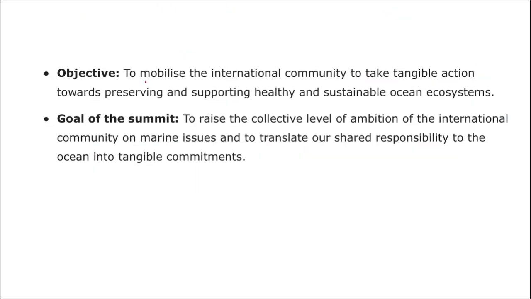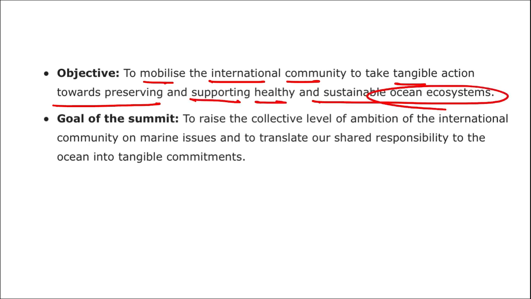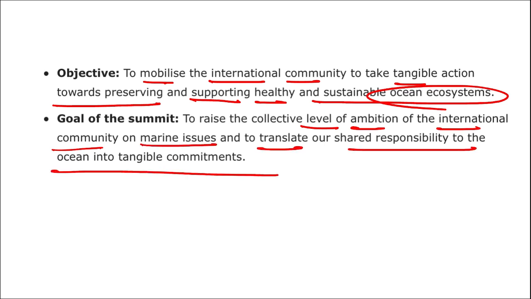Now what was the objective? It is to mobilize the international community to take tangible action toward preserving and supporting a healthy and sustainable ocean system, to make our oceans more eco-friendly and to clean the oceans. This was the main objective, or you can say the goal of this summit: to raise the collective level of ambition of the international community on marine issues and translate our shared responsibility to the ocean into tangible commitments.